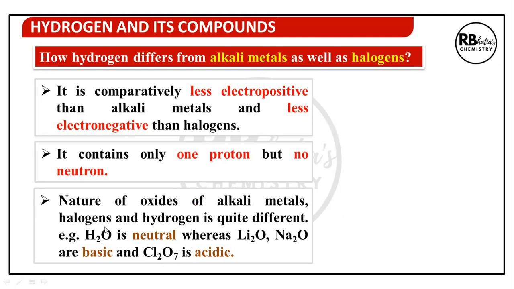Nature of oxides of alkali metals, halogens, and hydrogen is quite different. For example, water is neutral, lithium and sodium oxide, that is alkali metal oxides, are basic, and halogen oxides are acidic. Halogens are non-metals and non-metallic oxides are acidic. So hydrogen is also a non-metal, but its oxide is neutral.